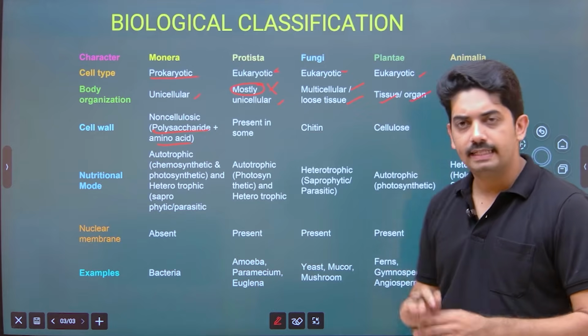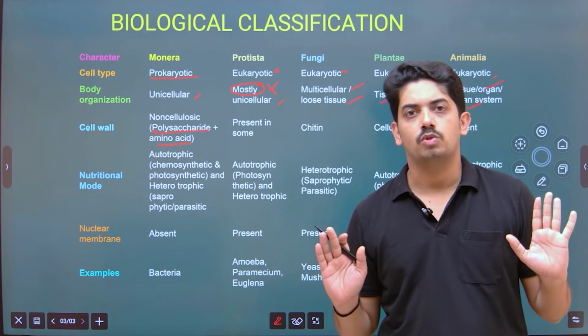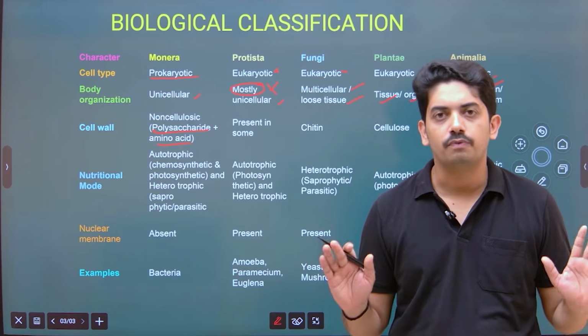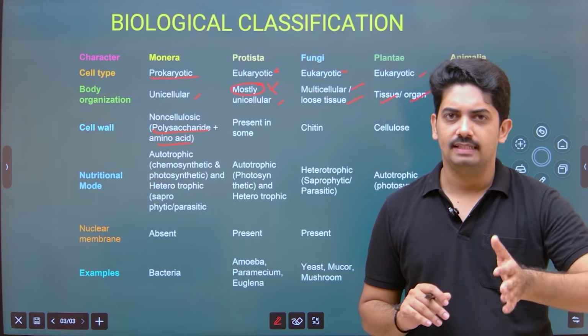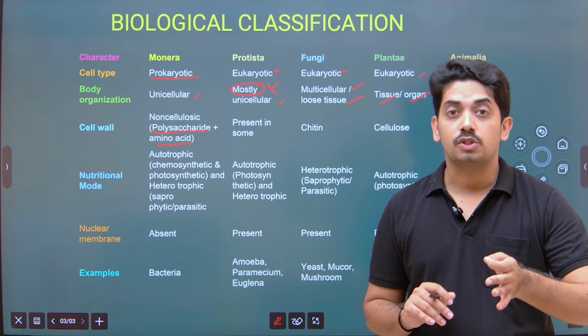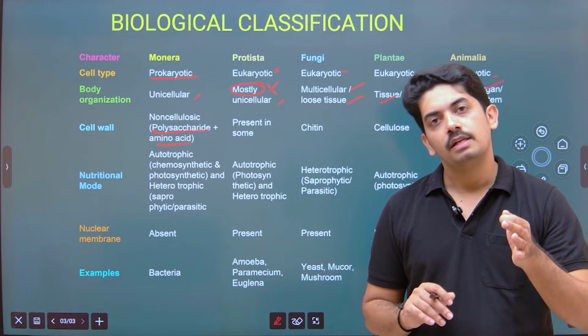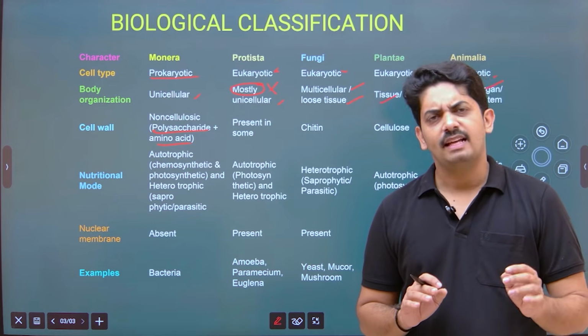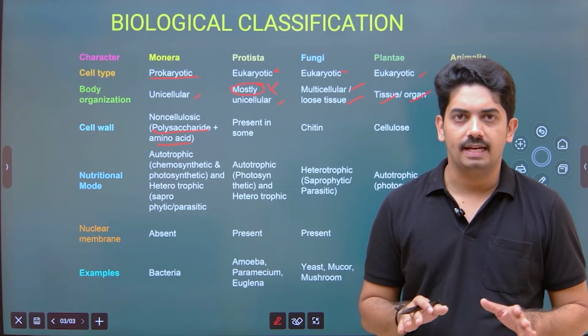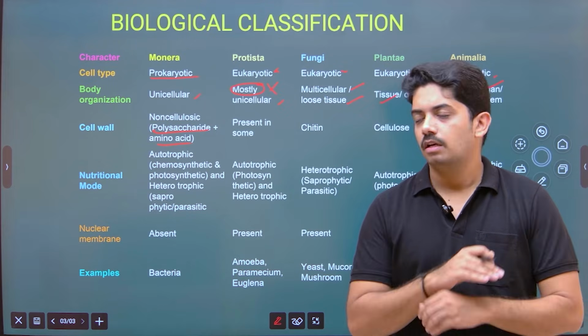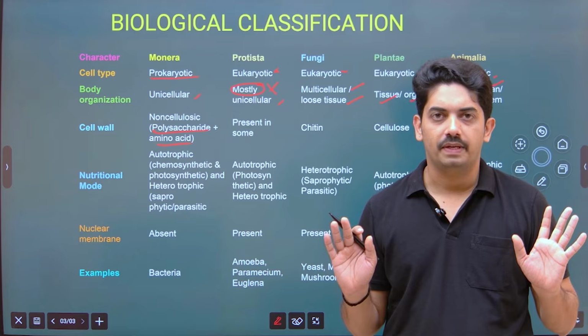And coming to Plantae, exclusively they are autotrophic. They can synthesize their own food. Some exceptions are there, like Cuscuta. It is a total stem parasite. There are some organisms, they are partial parasites. Other than that, all the plants are autotrophic.